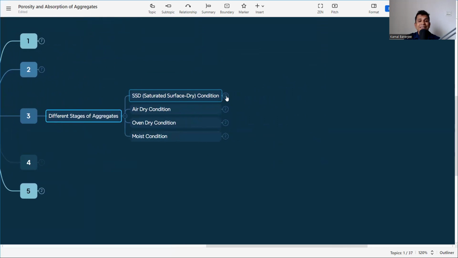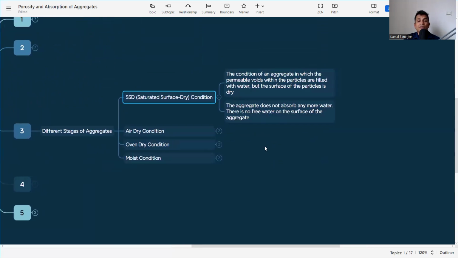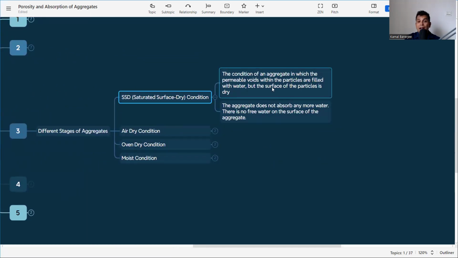First, what is the SSD condition, or surface saturated dry condition? It is the condition of an aggregate in which the permeable voids within the particles are filled with water, but the surface of the particles is dry. Why is it important?